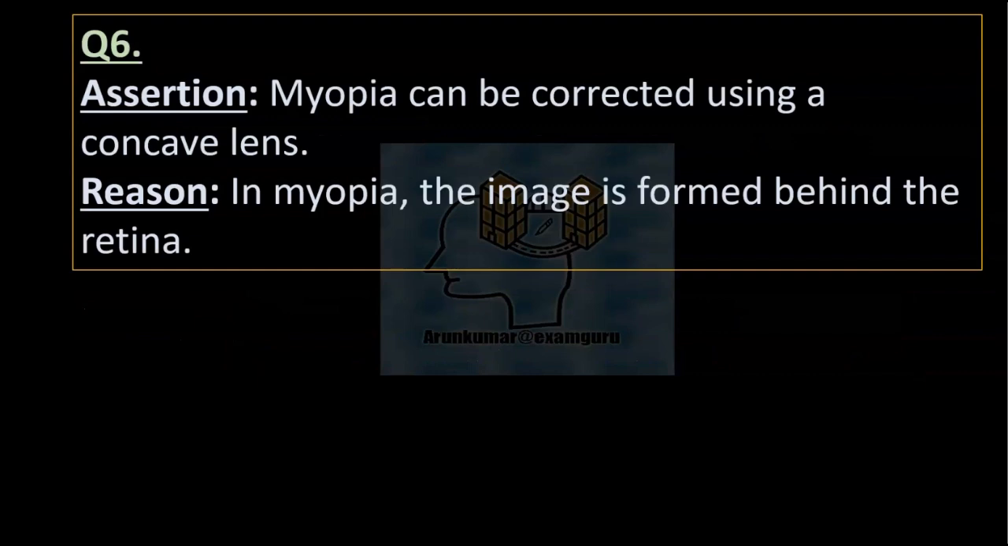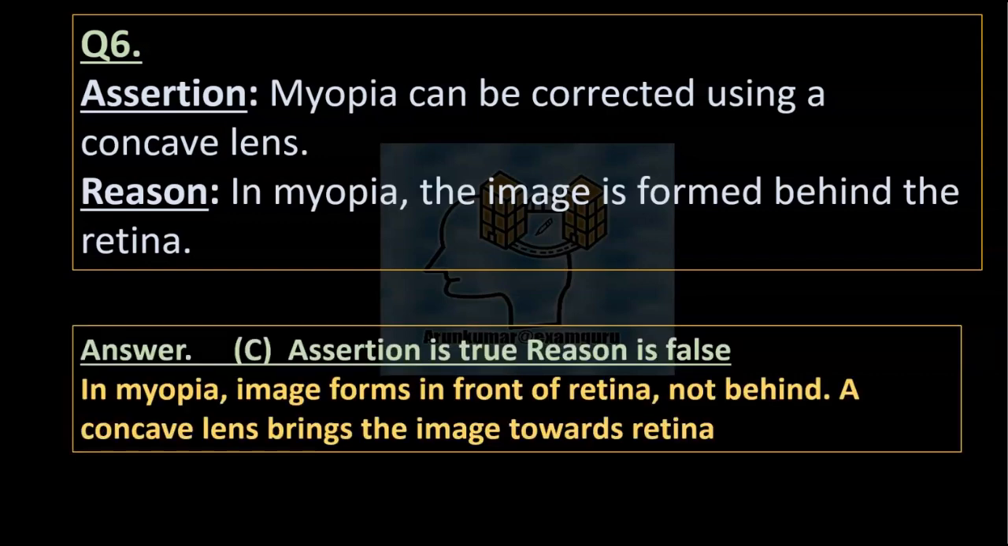Question 6. Assertion: Myopia can be corrected using a concave lens. Reason: In myopia, the image is formed behind the retina. Right answer C. Assertion is true. Reason is false. In myopia, the image forms in front of the retina, not behind. A concave lens brings the image towards the retina.